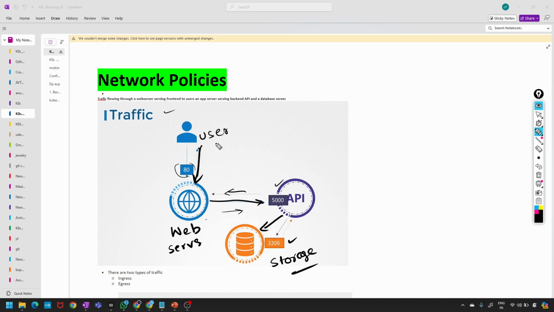For example, the default. One second guys, I got a call.